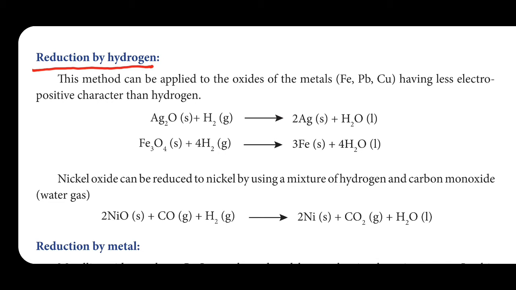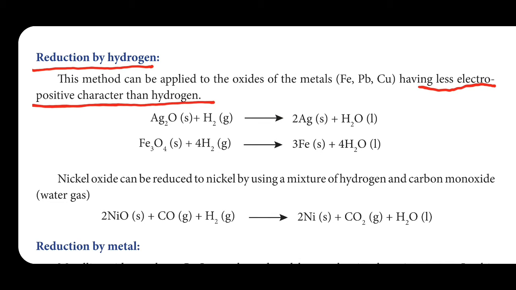That means, compared to hydrogen, these metals must have the least tendency to donate electrons, that is called less electropositive character. This method, the reactions are very simple. You must understand this concept, that is very important.